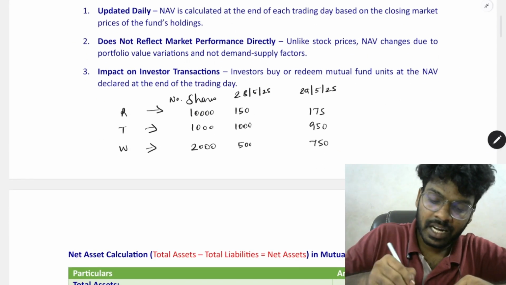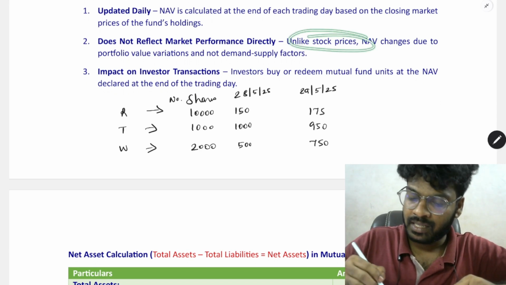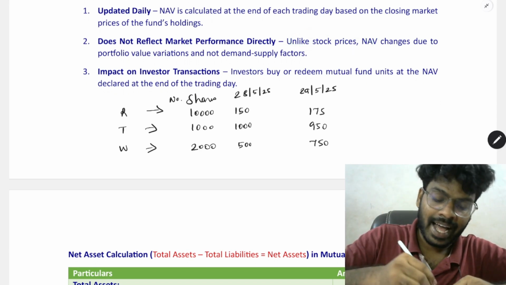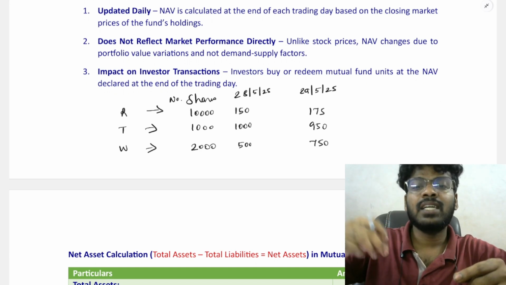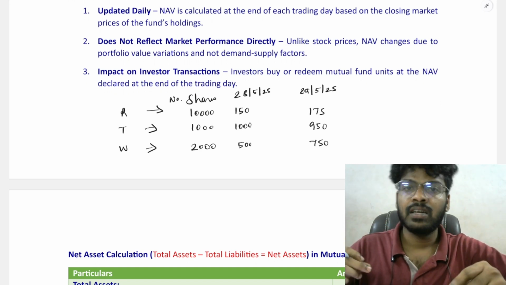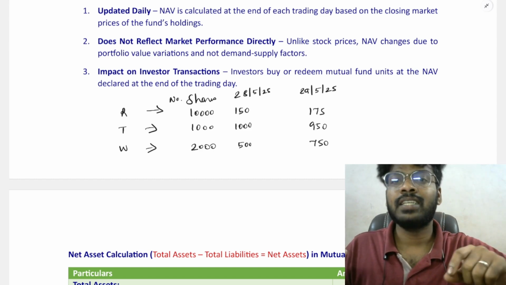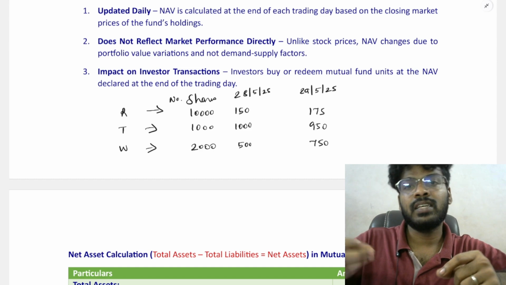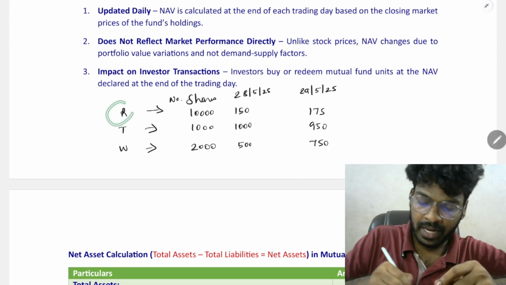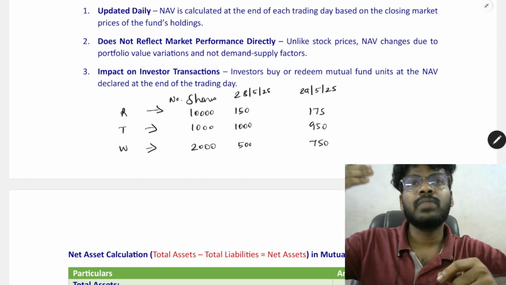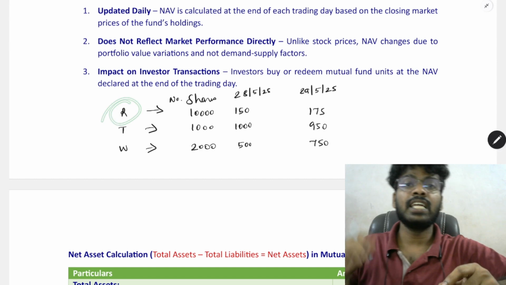So it does not reflect the market performance directly, unlike share prices. In case of share price, there is an ask rate and a bid rate. Based on demand and supply, the price of the shares will reflect in the market based on the demand for the shares. If any news for the Reliance company is out, in case of positive news, the demand for the shares of Reliance will increase.